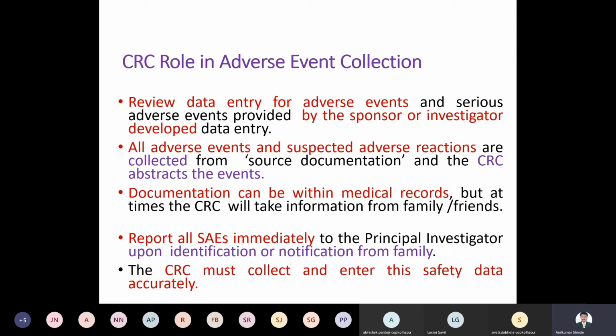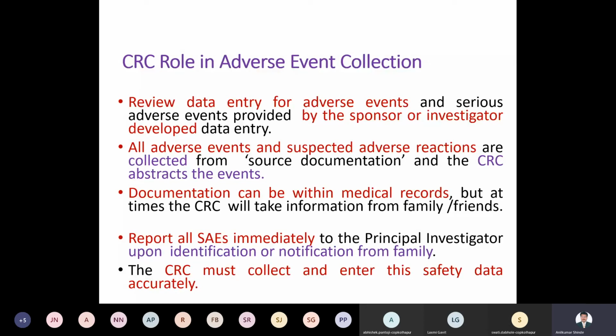If information is not collected with that report, it will be collected from the family members and friends also, and that data can be put into your data. All serious adverse events are reported immediately and sent to inform the principal investigator. These serious events are there, so we have to find some solution for them. First we prepare the reports and send them to the principal investigator.